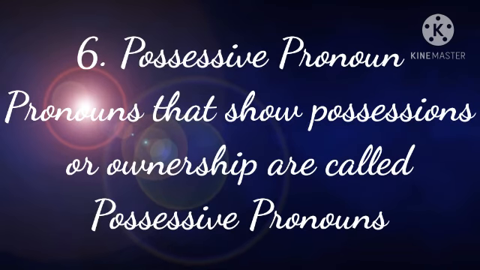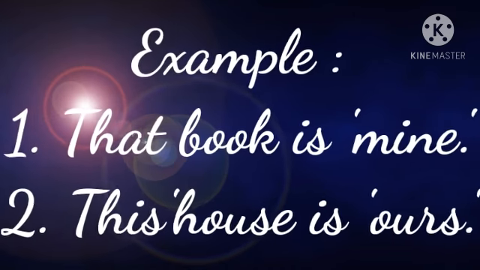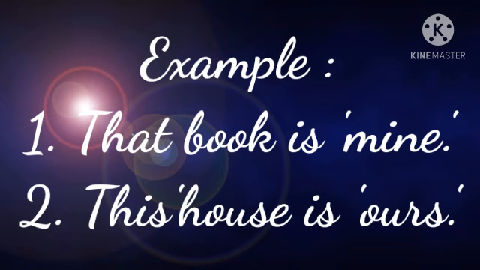Now, let's see the last form of pronoun. It is possessive pronoun. What do you mean by possessive pronoun? Possessive pronouns are the pronouns that show possession or ownership. Example: number 1, that book is mine. Number 2, this house is ours. The pronouns mine and ours show to whom something belongs.